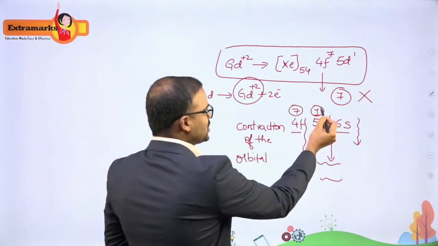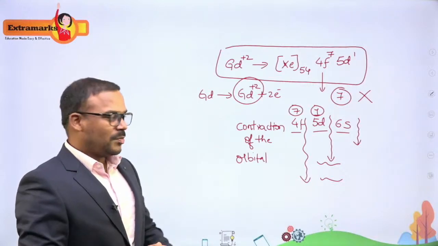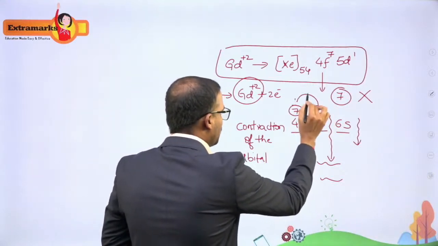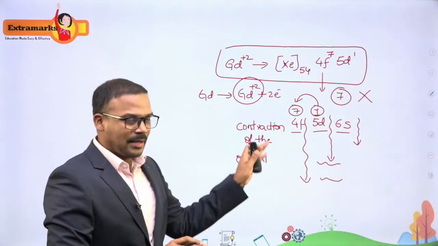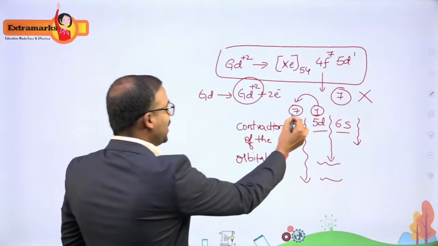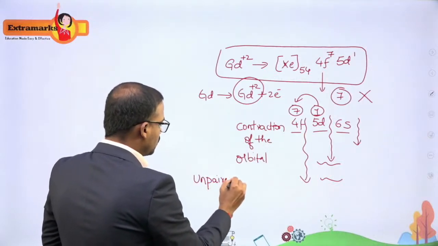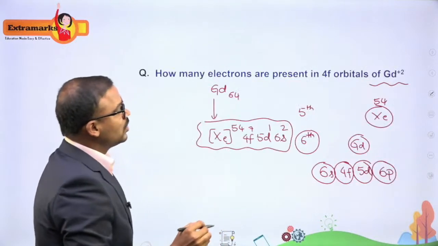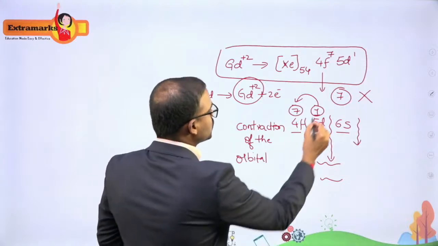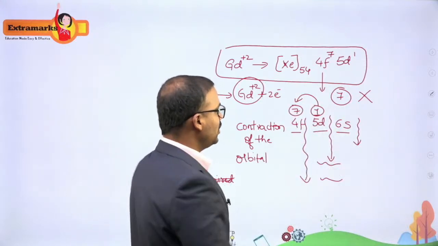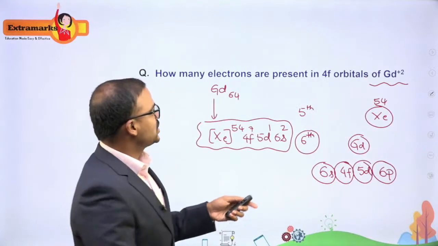So the unpaired electron which is there in the d orbital will get transferred into the 4f orbital. But being unpaired only, there will be no pairing happening. So apart from the 7 unpaired electrons you have, how many unpaired electrons are there? They're asking us about the 4f electrons. So now how many electrons are present in 4f? This electron getting transferred into the 4f orbital will generate how many electrons in the 4f orbital? So the answer will be 8.